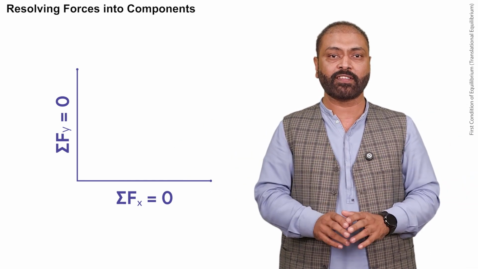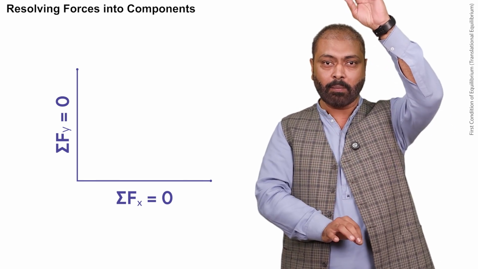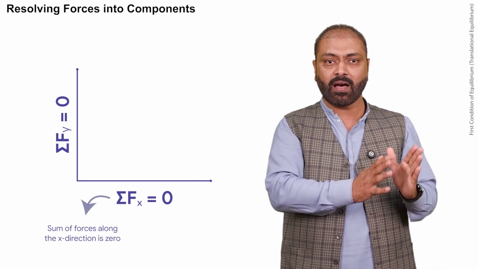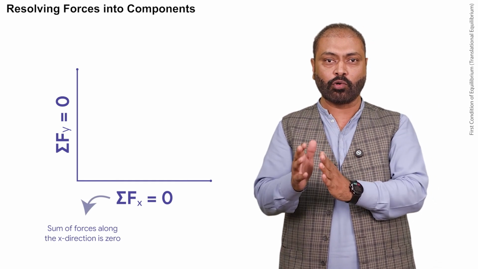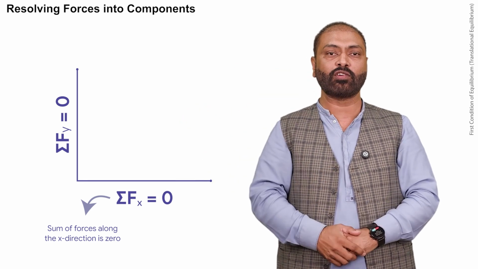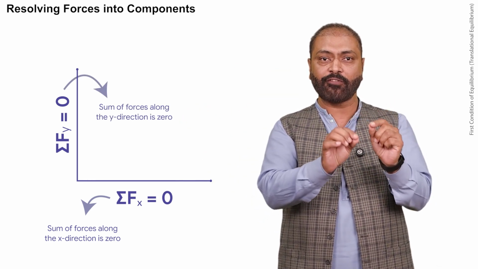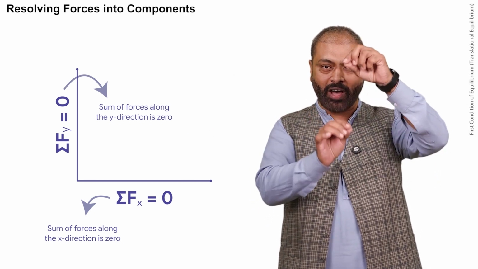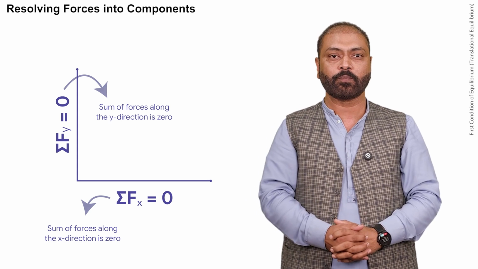The sum of forces along the y-axis must also be 0. This means that sigma Fx is equal to 0, the sum of forces along the x direction is 0, and sigma Fy is equal to 0, meaning the sum of forces along the y direction is also 0.